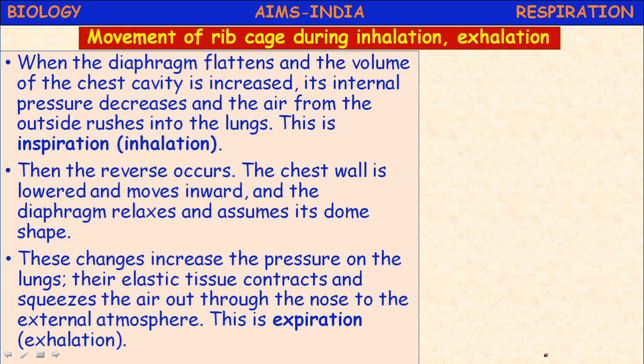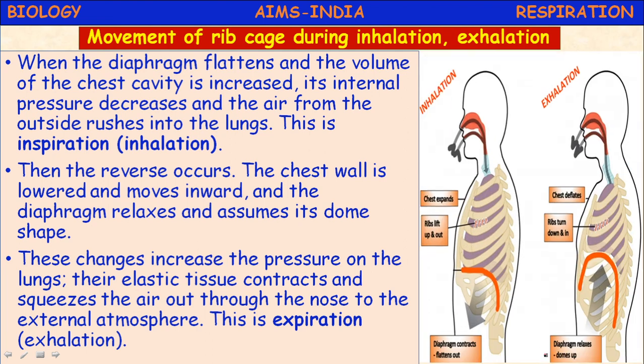These changes increase the pressure on the lungs, and their elastic tissue contracts and squeezes the air out from the nose to the external atmosphere. This is called exhalation. During inhalation, internal air pressure decreases. During exhalation, internal air pressure increases, so the air rushes out.